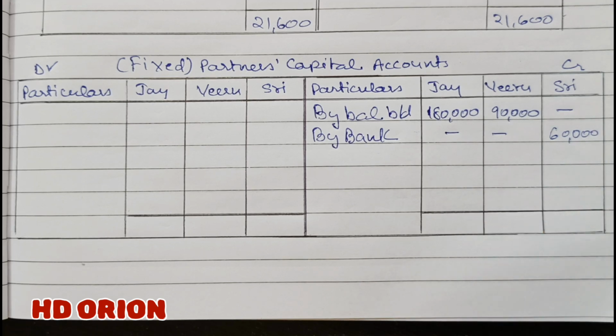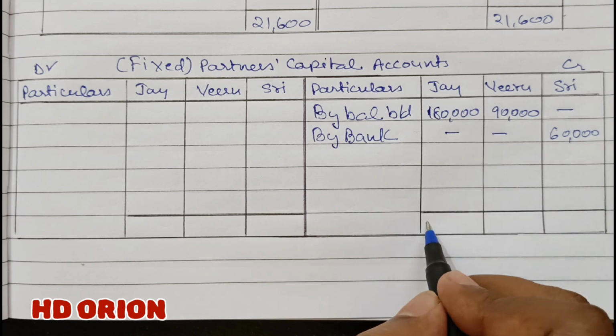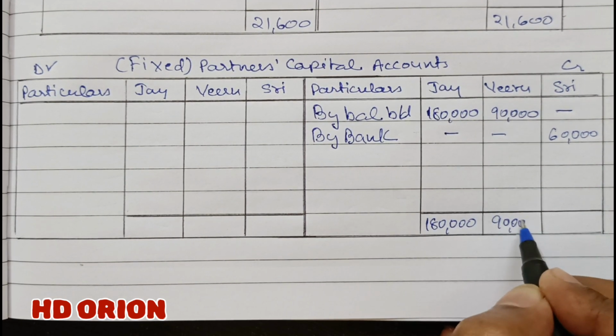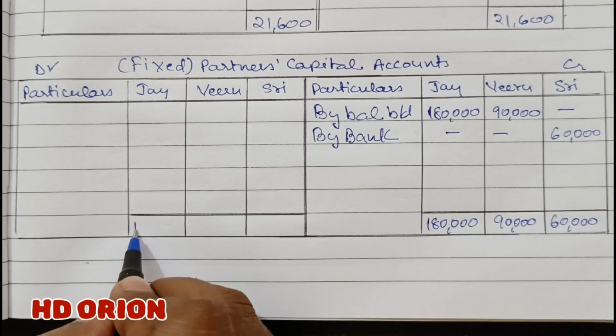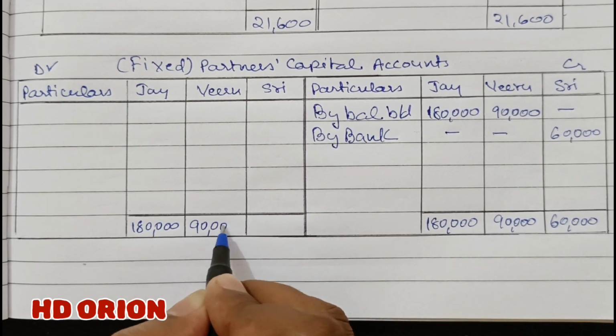That much only we have to record here, and all the other transactions to the partners will be shown in partners current account. Here the capital account is fixed and therefore we have to close it. No other transaction will be shown here. In fixed capital account, only the drawings from the capital is shown, and in this question there is no drawings made as such.